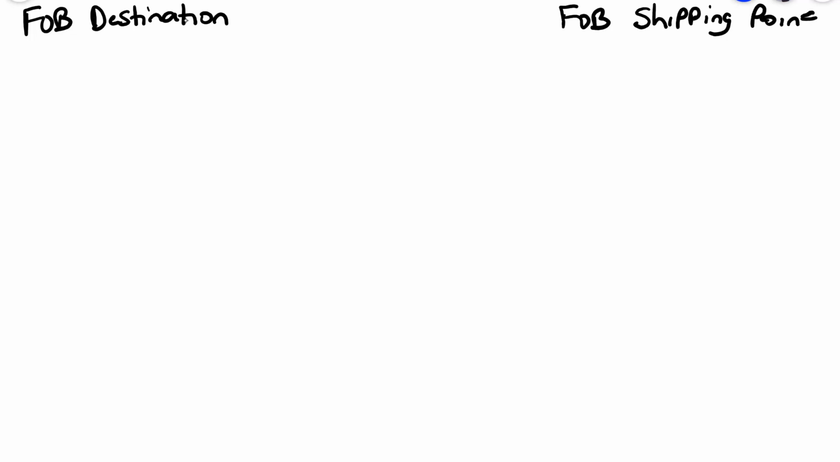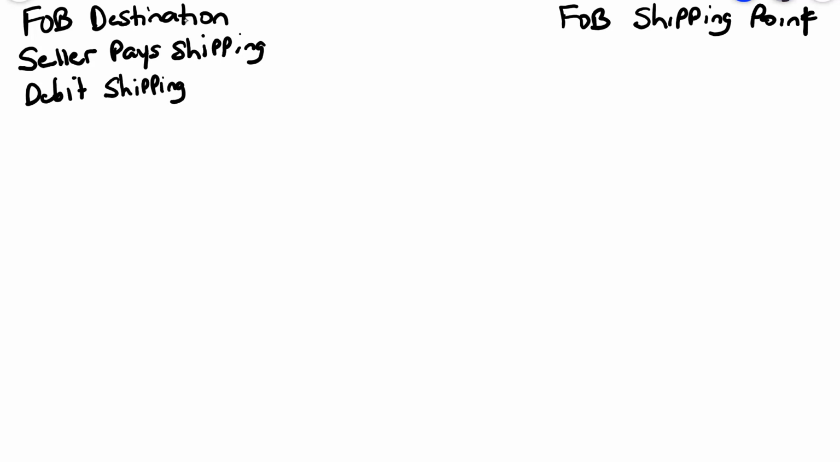First, I'm going to tell you what the rule is as far as who pays shipping and what account we debit. For FOB Destination, the goods change hands at the destination, which means that the seller pays. I'm going to give you a way to understand that in just a moment. So the seller pays the shipping. When the seller pays the shipping, the seller will debit shipping expense or freight expense, whichever one their company uses.